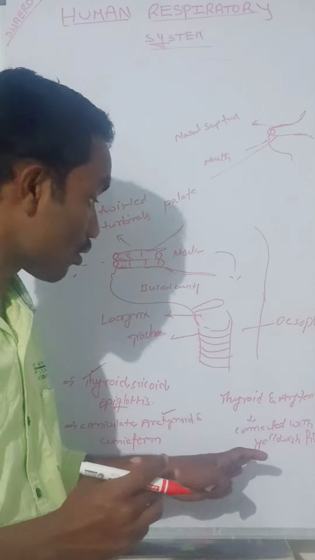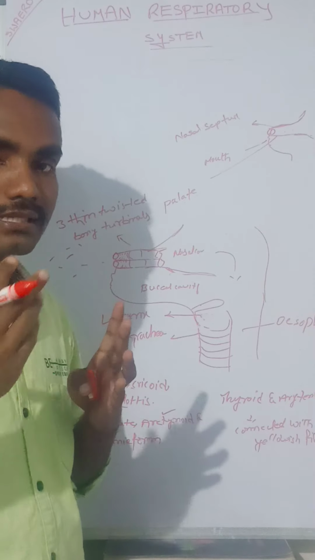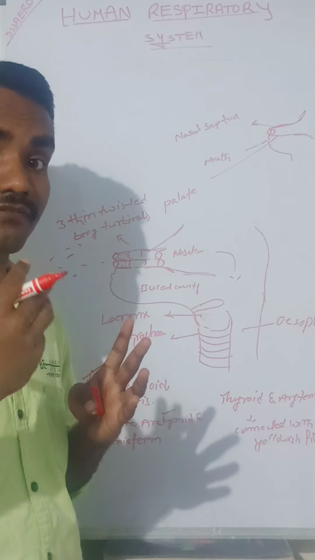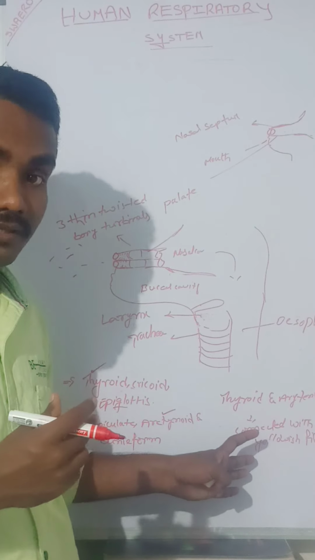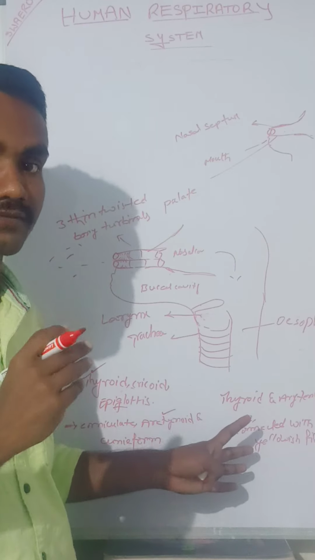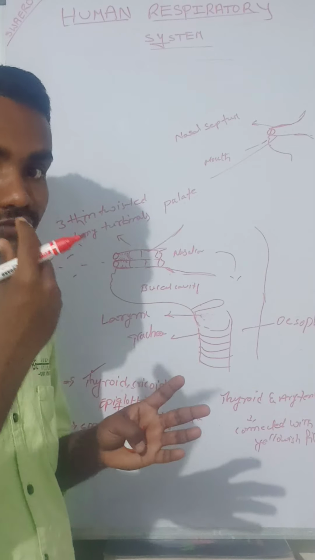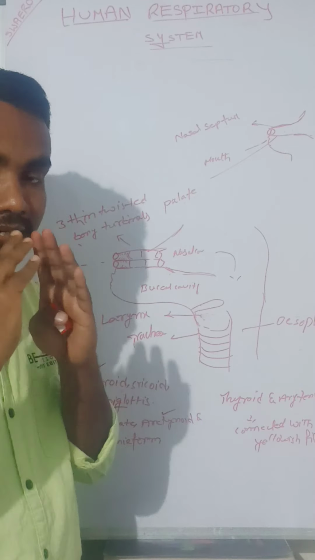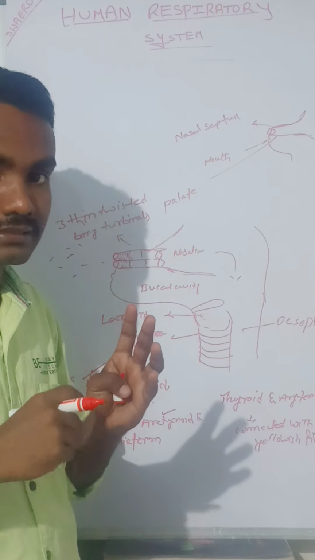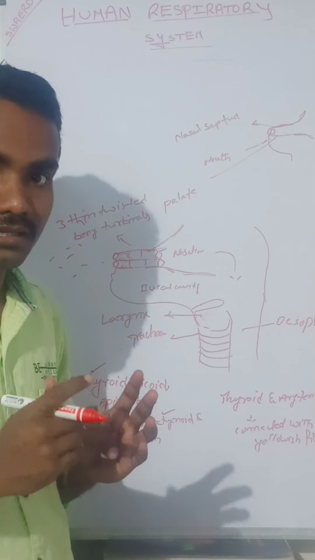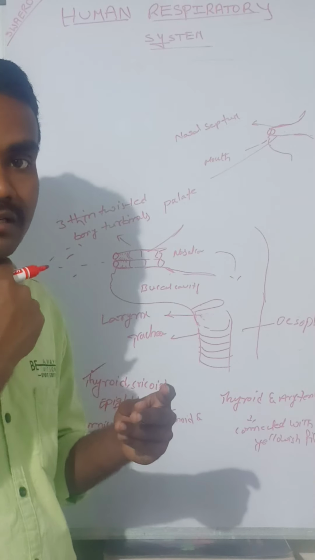The vibration of these vocal cords produces sound. I am speaking, and you are getting my voice. Where is this sound wave coming from? It is from the vocal cords. Vibration of the vocal cords creates the sound. That sound, by the regulation of the tongue, comes out in the manner we desire.